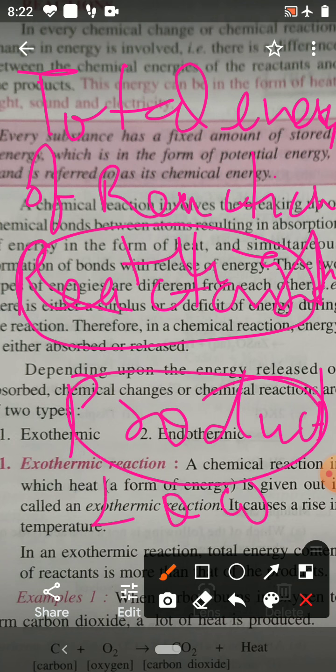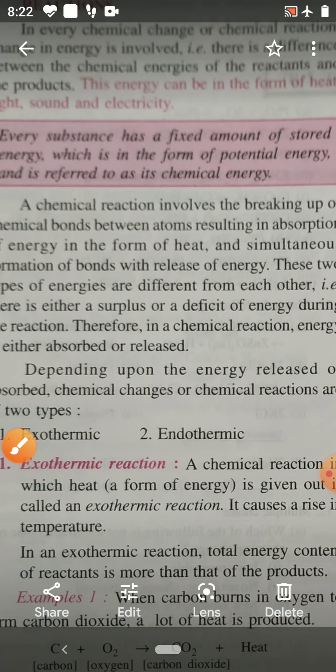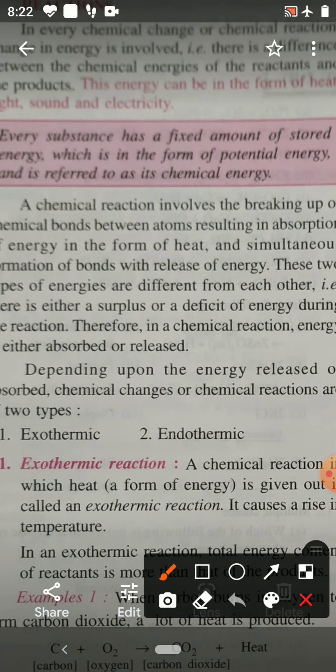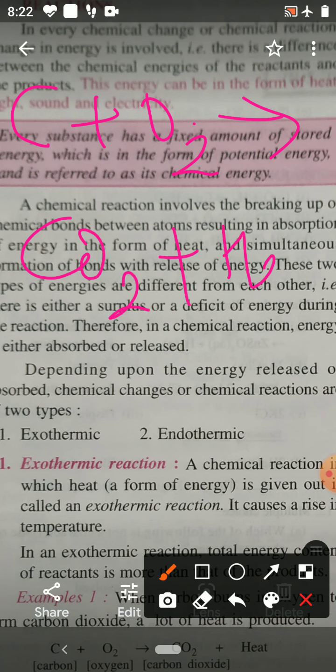In the exothermic chemical reaction, you have to understand exothermic reaction by taking examples. First example is burning of carbon. Carbon burns in oxygen. So carbon reacts with oxygen and produces carbon dioxide and heat.